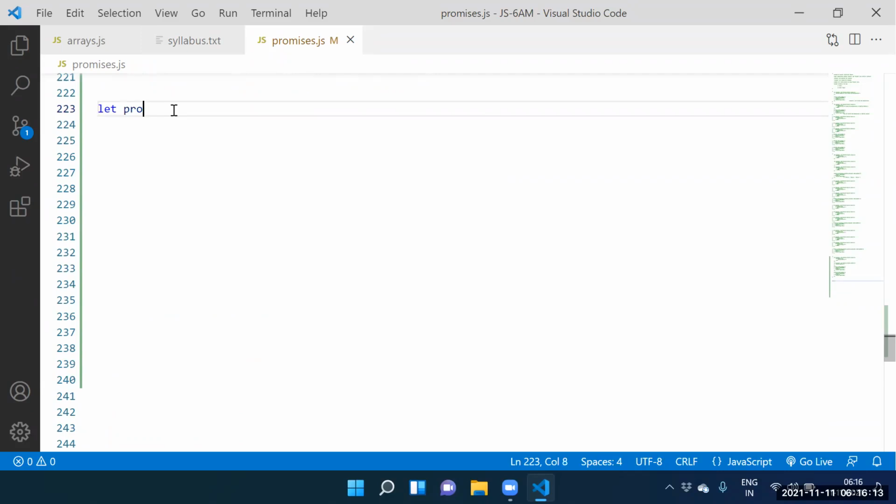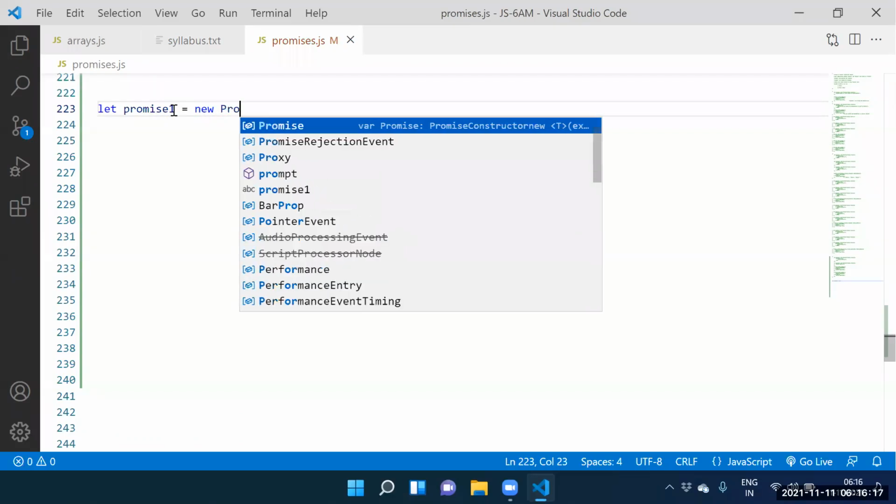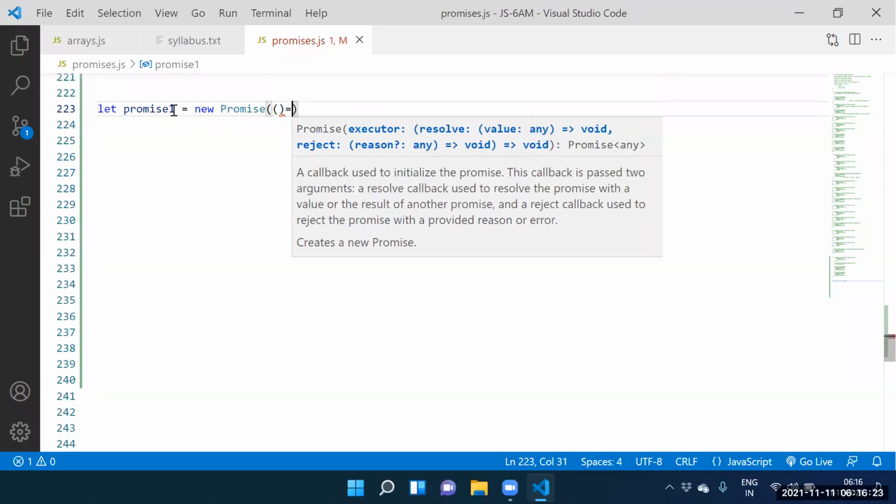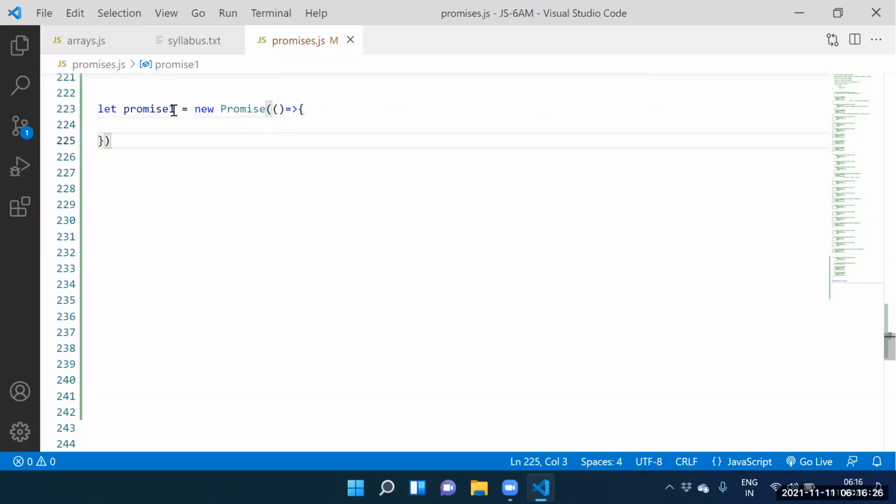How to generate one promise? Let promise one equal to new Promise. Here itself, what is the argument we need to supply? The argument is the arrow function. Here itself, we need to supply one argument, the arrow function.